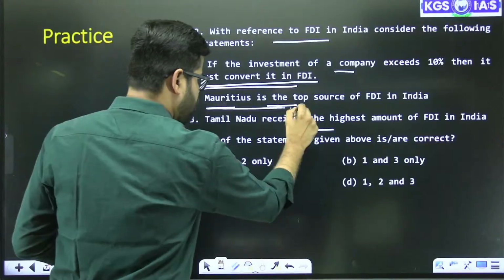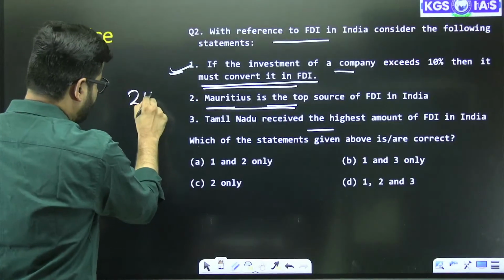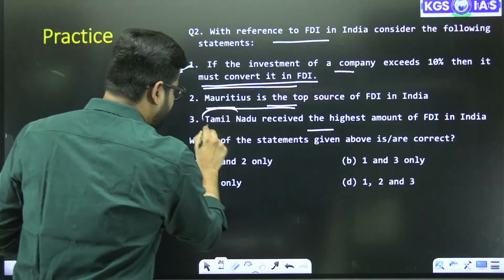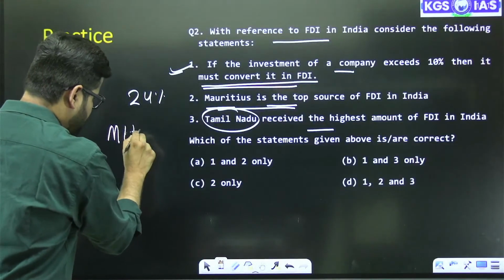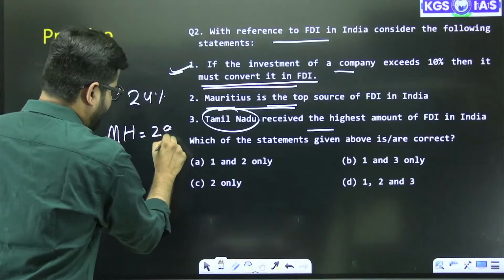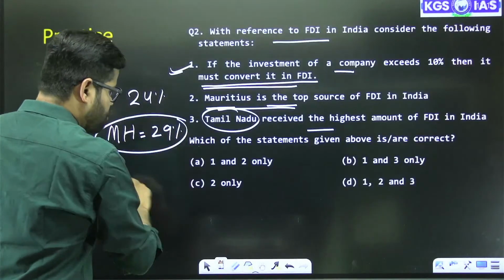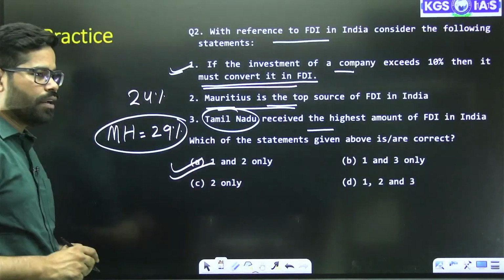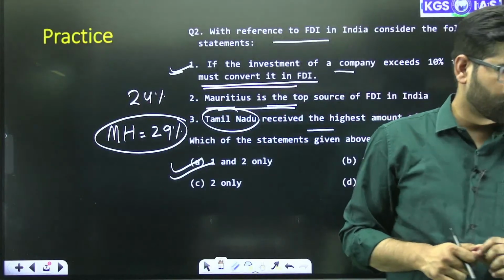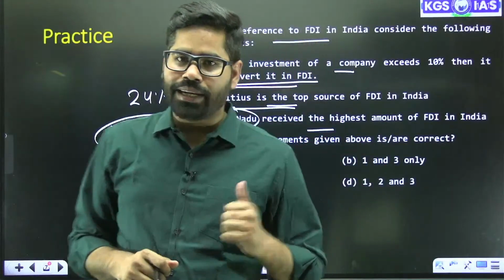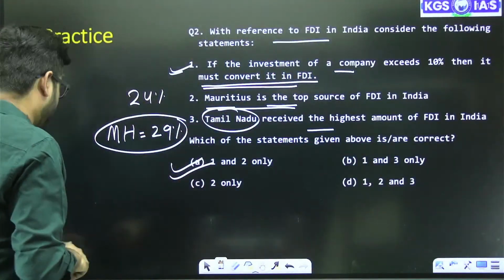Mauritius is of course the top source of FDI in India, near about 24%. And Tamil Nadu is not the highest. Maharashtra is highest. Maharashtra gets around 29% of FDI in India. So here the answer is option A, 1 and 2 only.